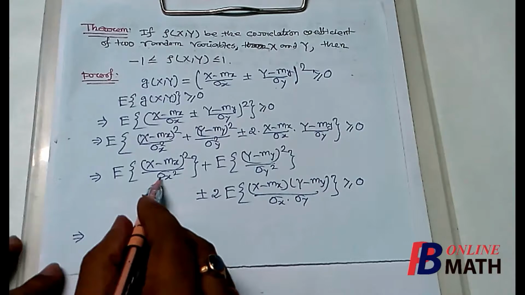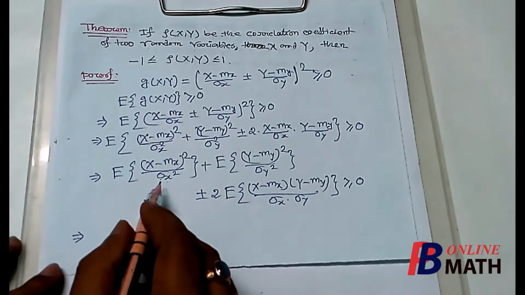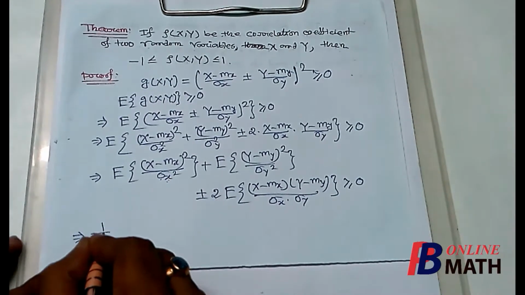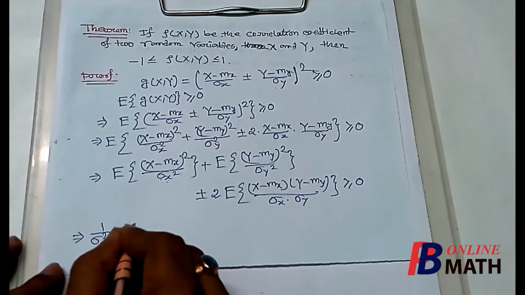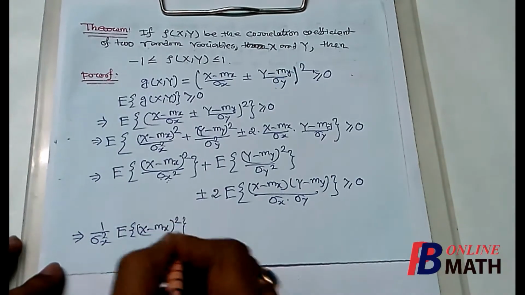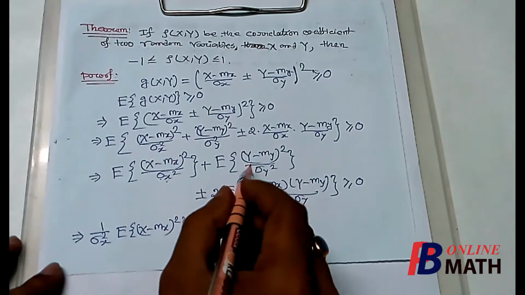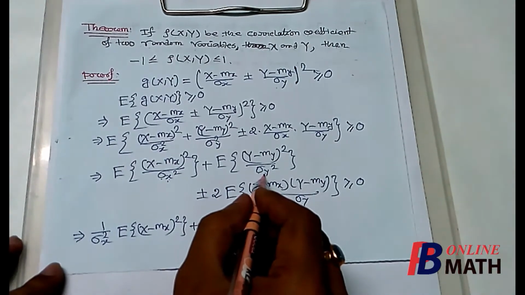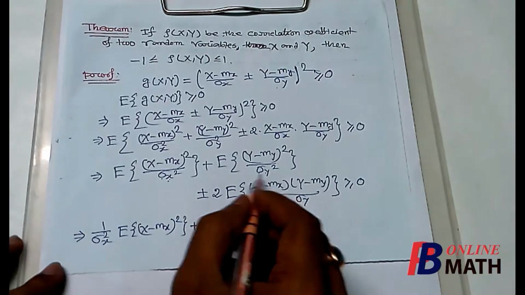Now sigma square x is a constant, so we can take it outside the expectation. So 1 by sigma square x, E of (x minus mx) square, plus, again, sigma square y is a constant because this is the marginal variance of y, just a number.